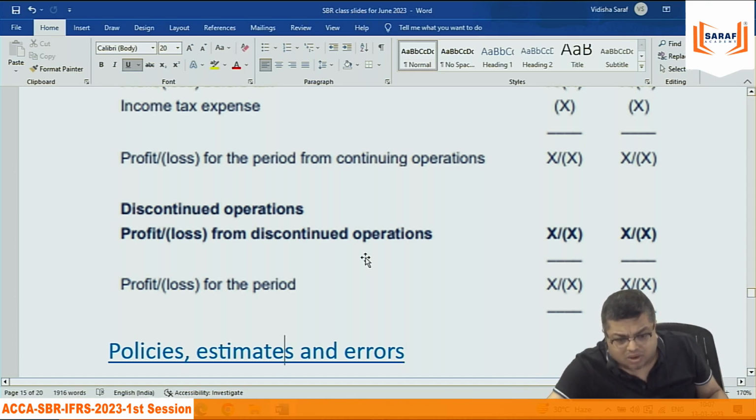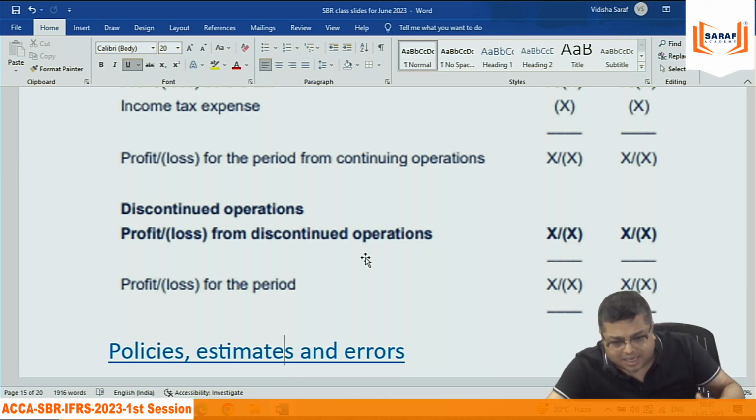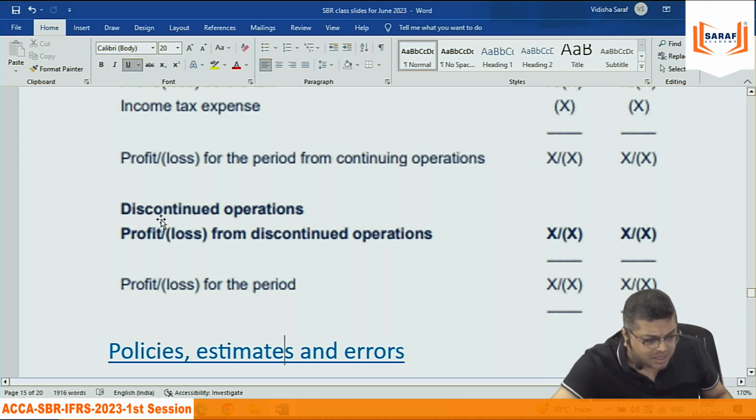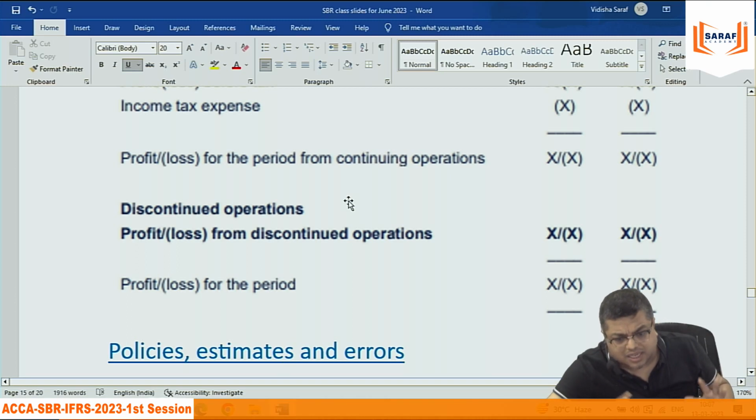Discontinued operation does not mean that any product you stop selling, like in my case. Because for that product, there is no separate affair, no separate asset, no separate liability. It's neither geographical nor anything else. So for that reason, for me, if I am not teaching IFRS, there is no heading like this. IFRS का income यहीं पर आएगा. But अगर कोई बड़ी कंपनी है, अलग अलग बिजनेस है, जोग्राफिकल लोकेशन है, उसका सेपरेट एसेट और लाइबिलिटी है, तो आपको उसको अलग से दिखाना है.